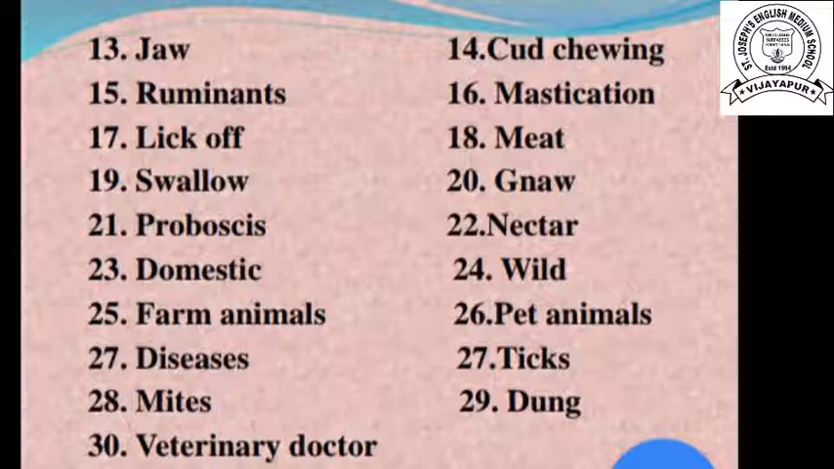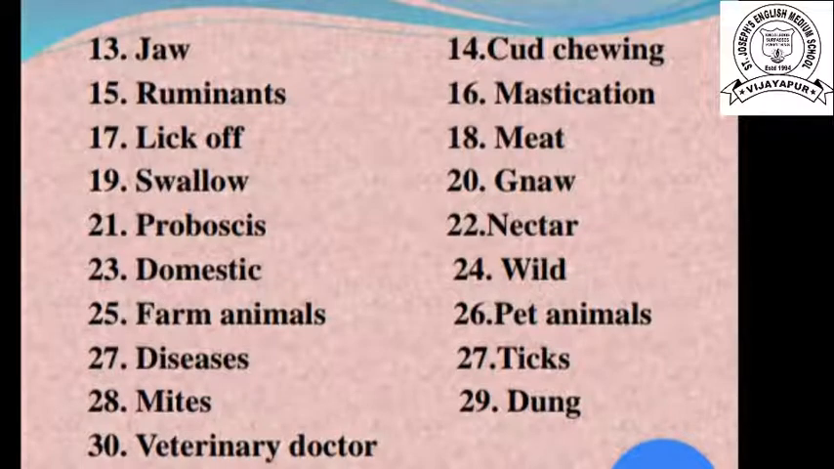26th one, pet animals. Animals which live with or are adapted to human beings. These are pet animals like cat and dog. 27th, disease. This is where the animals become sick. Then 28, ticks. These are small insects. Mites are also small insects. 29, dung. The waste of the animal.